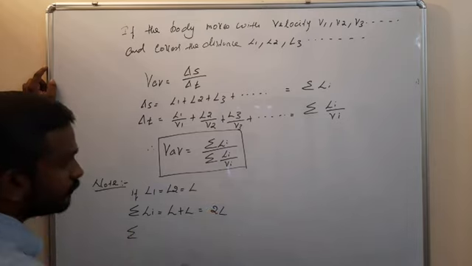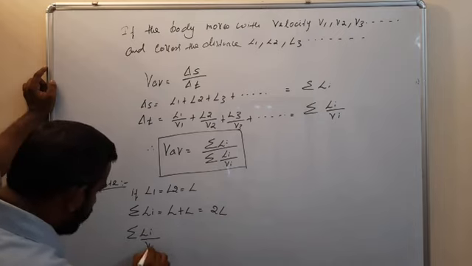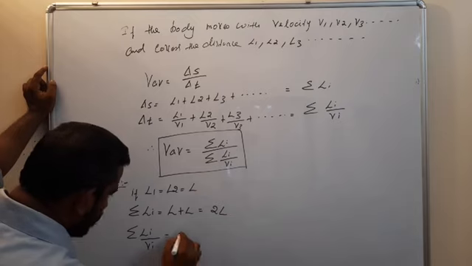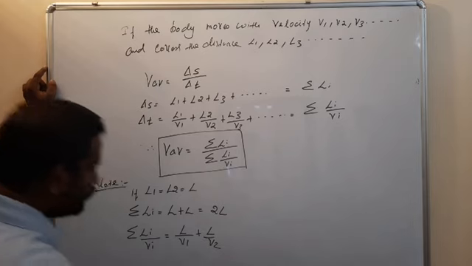Summation of Li by Vi is equal to L by V1 plus L by V2.